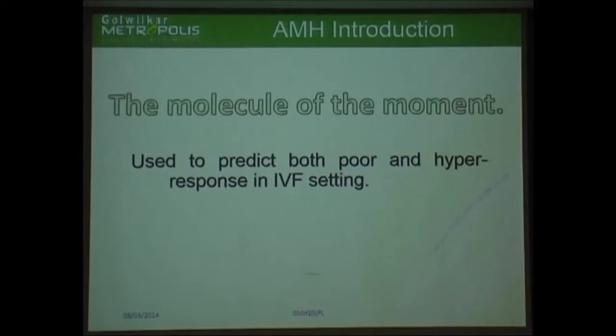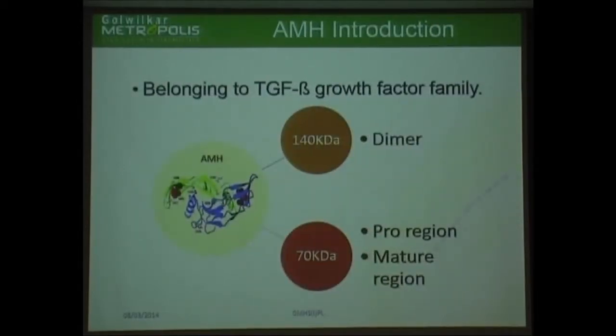So let us come to AMH, which is the molecule of interest at the moment. It is used to predict both poor and hyper response in IVF setting. It belongs to the transforming growth factor beta family, which is involved in cell regulation. It is actually a dimer of 140 kilodalton molecular weight, but it has two monomers, that is pro region and mature region. These two monomers are important because assays are designed on epitopes, and these epitopes are taken into consideration while designing the assay.